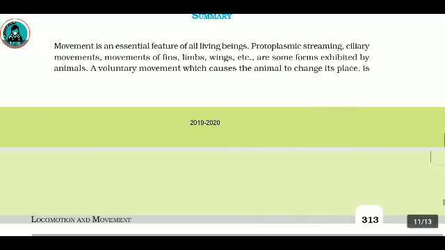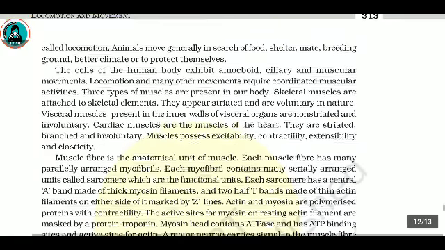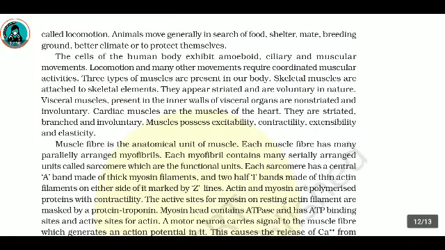Summary: movement is an essential feature of all living beings. Protoplasmic streaming, ciliary movements, movements of fins, limbs, wings, etc. are some forms exhibited by animals. A voluntary movement which causes the animal to change its place is called locomotion. Animals move generally in search of food, shelter, mate, breeding ground, better climate, or to protect themselves. The cells of the human body exhibit amoeboid, ciliary, and muscular movement.